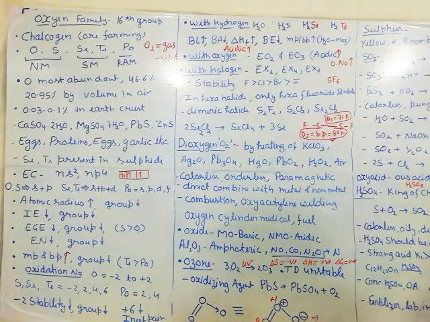Okay, this is the structure of ozone. If we write the semi-polar structure, then the middle oxygen will have the formal charge +1, one side oxygen has the formal charge -1, and the other oxygen has the charge 0.